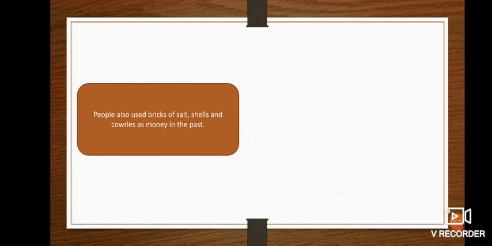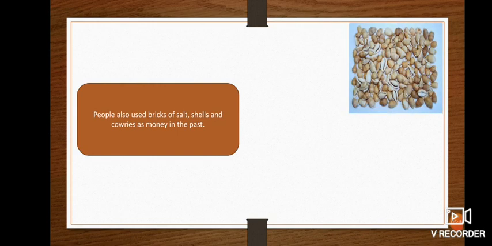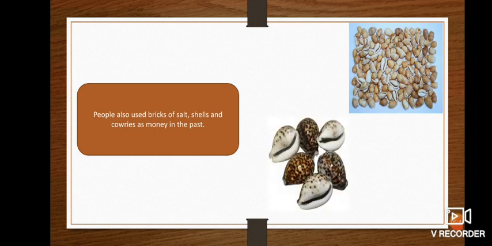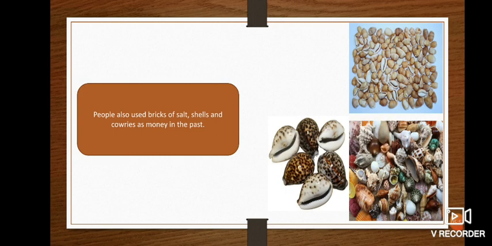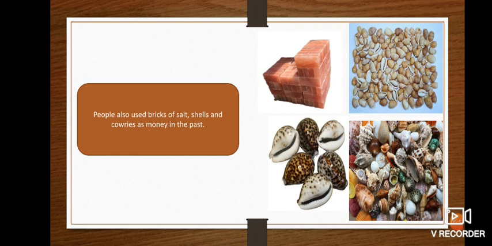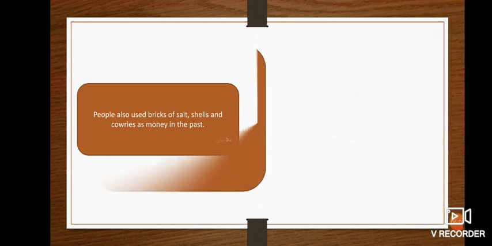People also used bricks of salt, shells and cowries as money in the past. So this is cowries, this is the shape of cowrie shells, and this is the brick of salt. So this was also used as money.